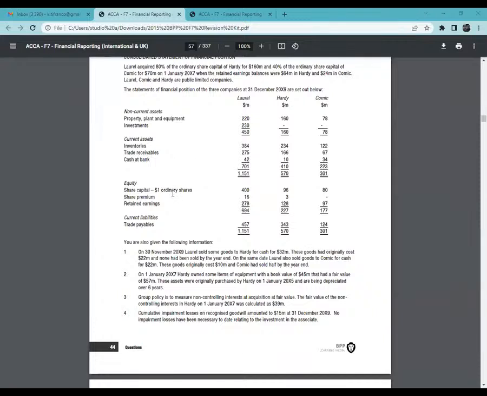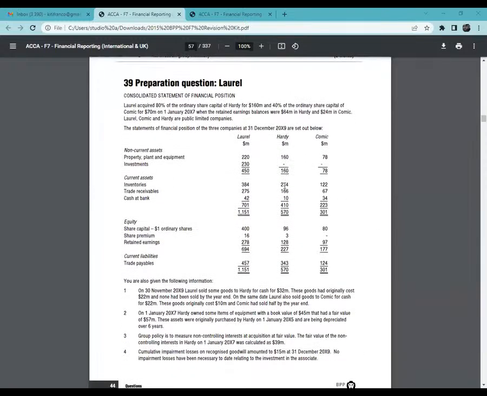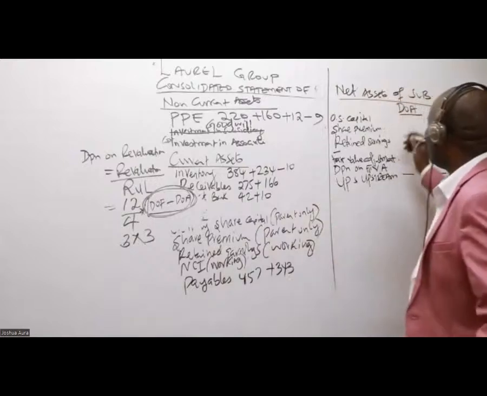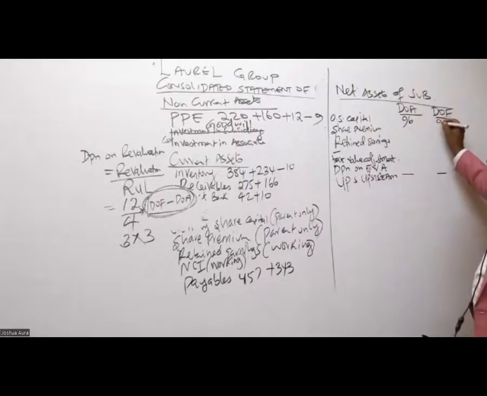Ordinary share capital. So what ordinary share capital amount should I bring here? I'm spoiled for choice. Do I take 400, 96, or 80? Remember, these are net assets of the subsidiary, and the subsidiary is the one that we have here called Hardy, which is 96. We'll get somebody taking 400. No. It is 96. So for the date of acquisition, we have 96, and here 96.